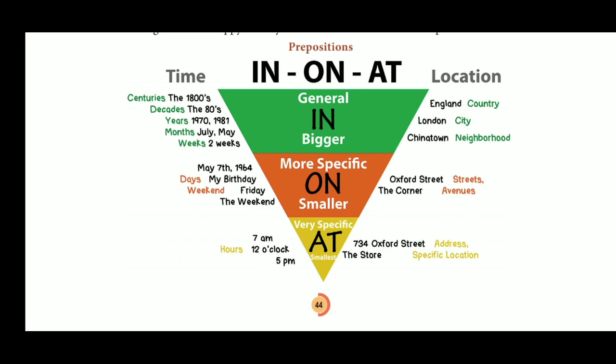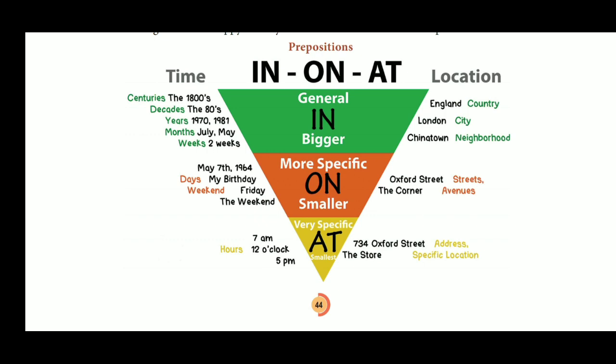For years you have to use in: in 1970, in 1981, in 2000, in 2020. For months, in July, in May, in December, in January.